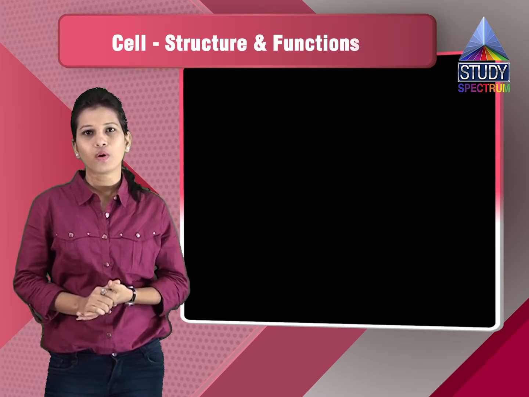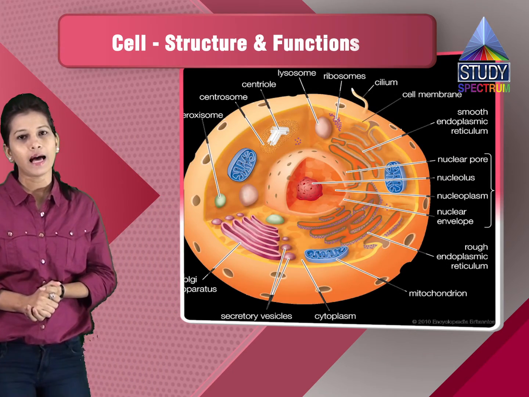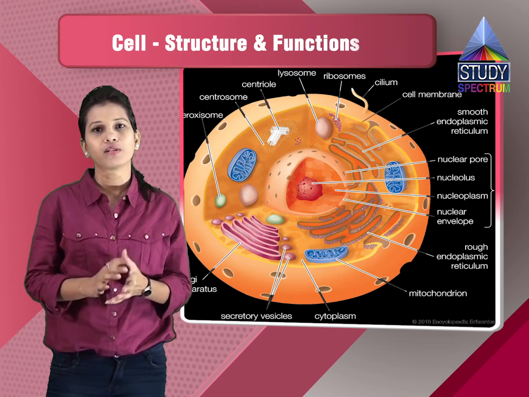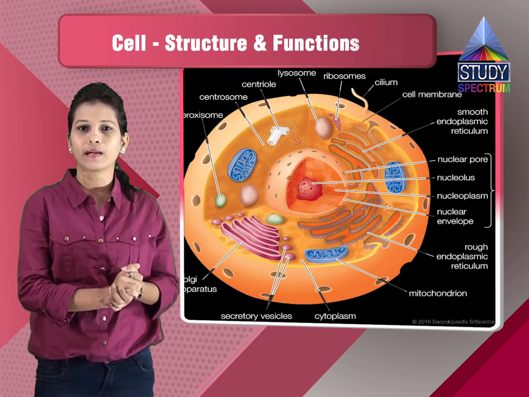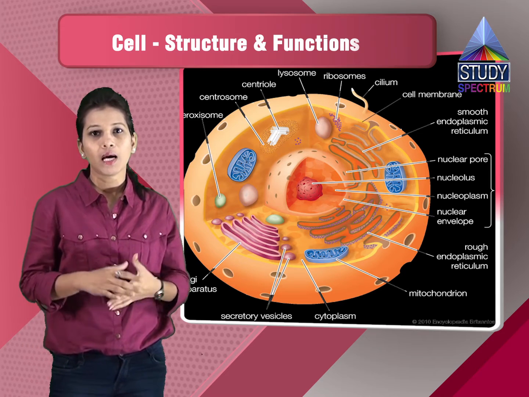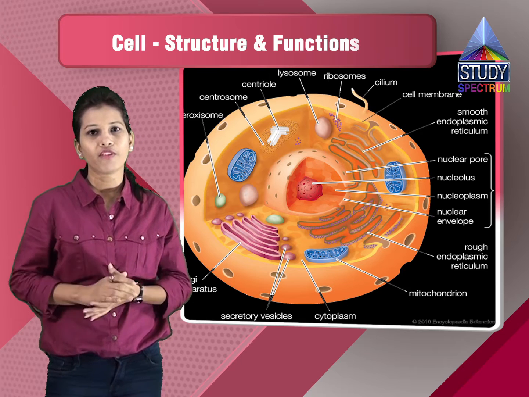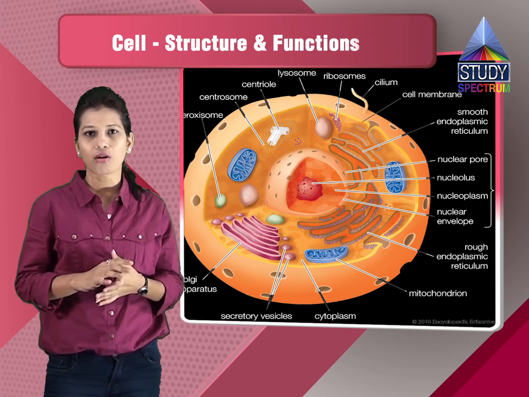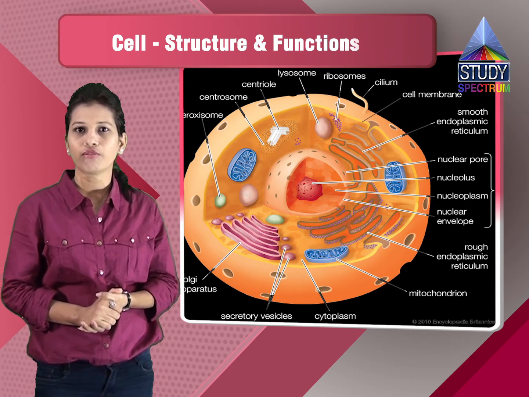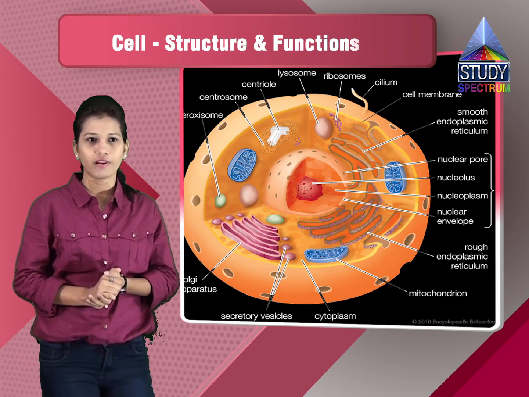First of all, we should know what a cell is. Definition of a cell: it is the structural and the functional unit of life. Structural, as the name suggests, because it forms the structures, and functional because it carries out certain functions like producing certain proteins, producing the ATP which is required, and removing and degrading the waste. These are all the functions performed by the cell. So the cell is called the structural and functional unit of life.